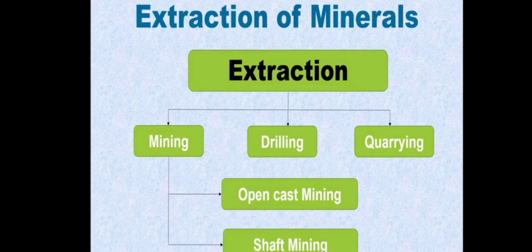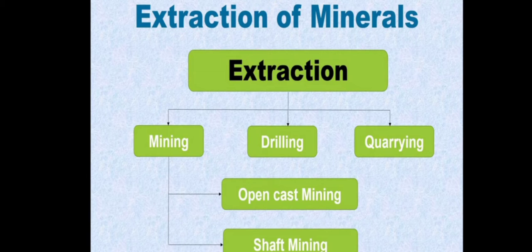Then we have the extraction. The very important aspect is how we extract minerals and what the methods of extraction are. These are the methods: first is mining, then drilling, then quarrying. Mining is also divided into two parts: open cast mining and shaft mining. So what is mining? Mining is a process by which we extract buried material below the earth's surface.